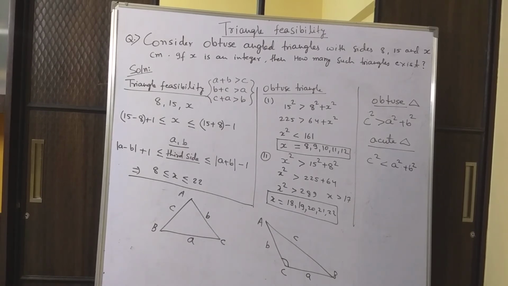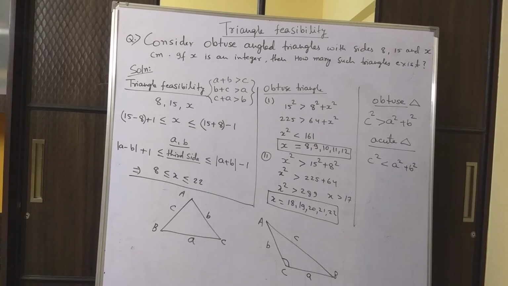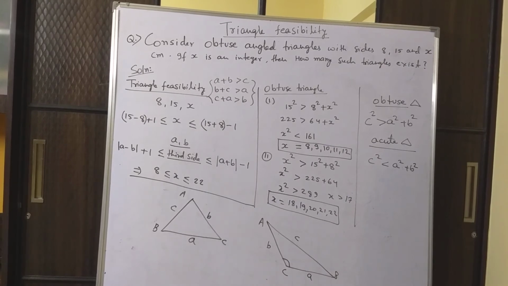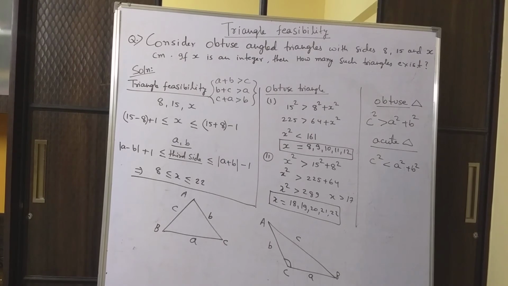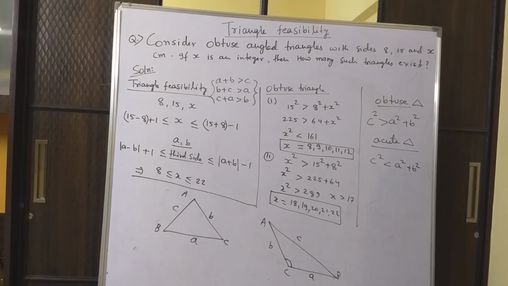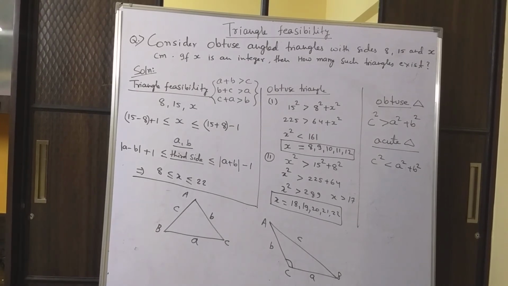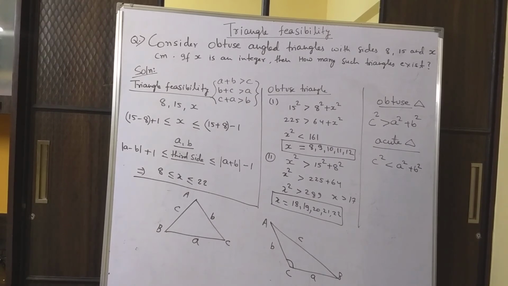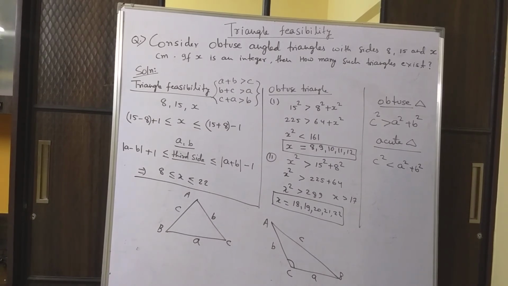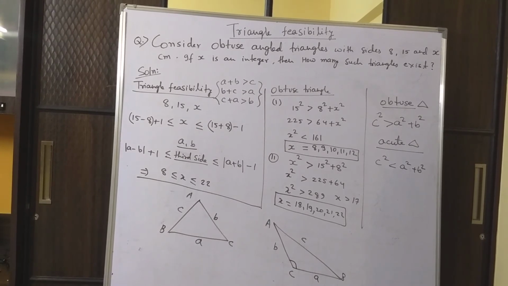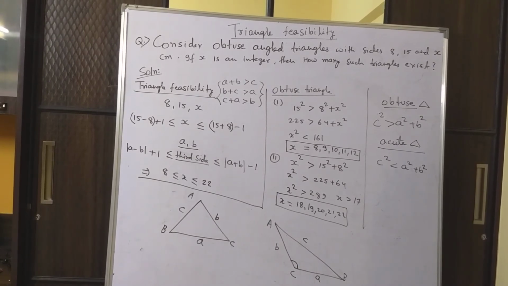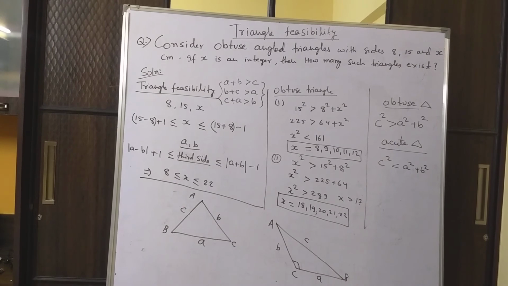But this is just any triangle. Some of those triangles could be a right angle triangle or acute triangle. So we need to count only the obtuse triangle. I have drawn an obtuse triangle also in the diagram ABC, if you can see in the bottom. In that, the obtuse angle is C, and the largest side is always opposite to the largest angle, which is the small c. Now what is the condition for obtuse triangle?